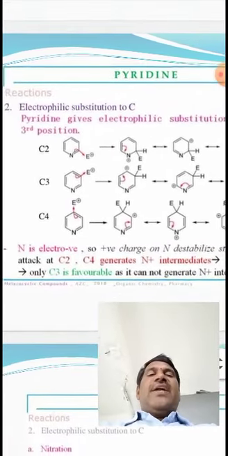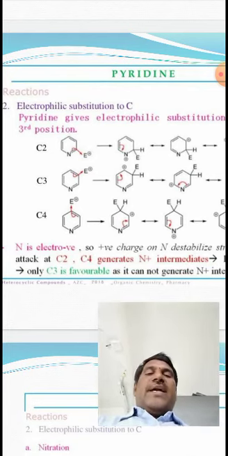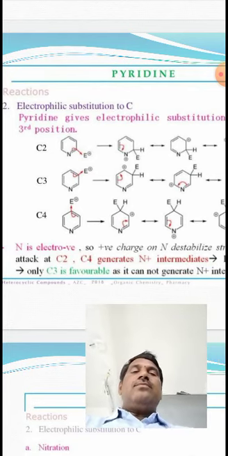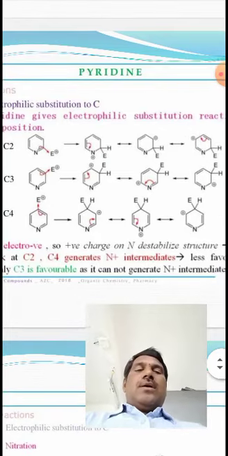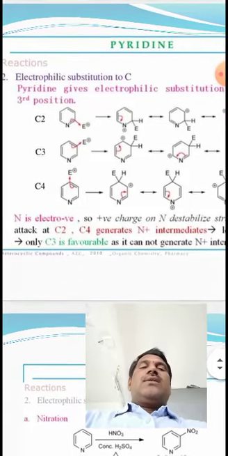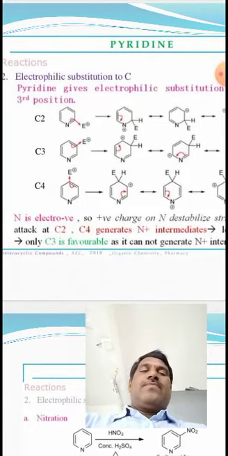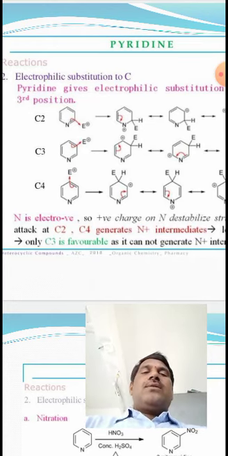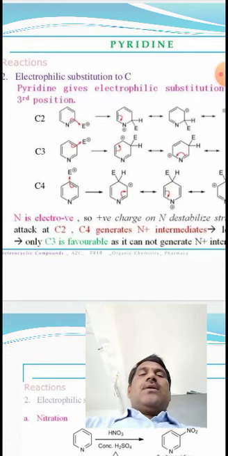So pyridine is an aromatic compound. That's why it undergoes electrophilic substitution reactions. We can recognize the three positions in pyridine, that is C2, C3, C4, also alpha, beta, gamma.